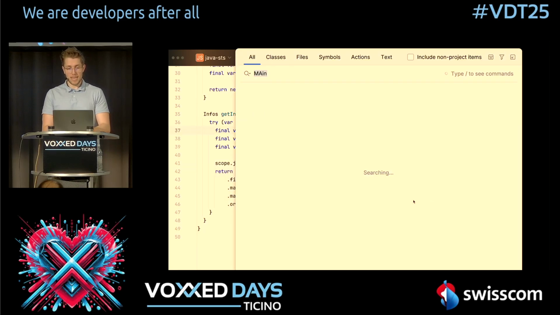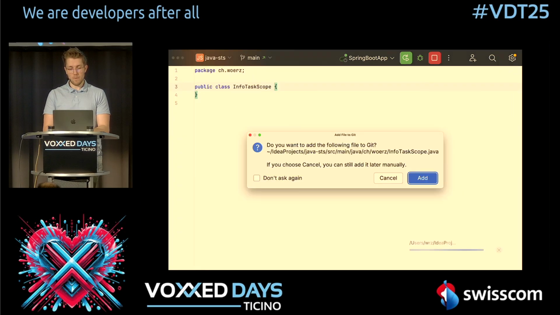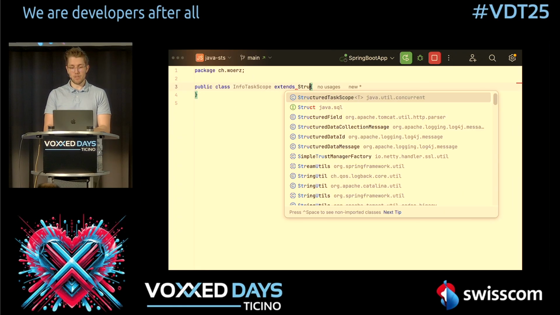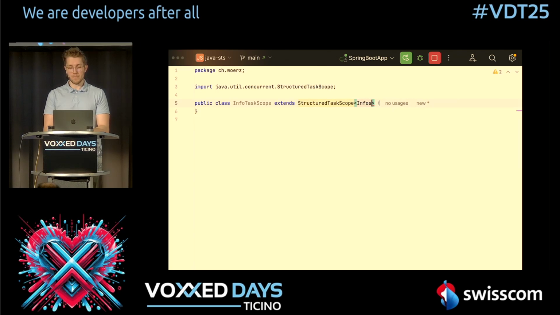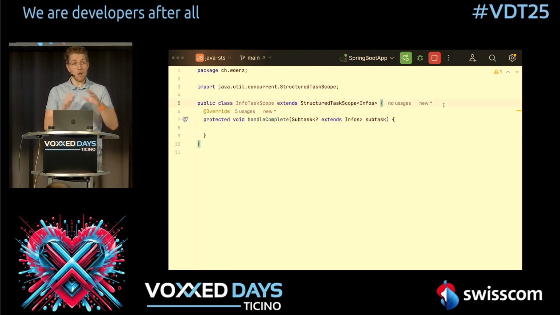So because of that, we need to create a new Java class, and we need to create our own task scope. So let's call this InfoTaskScope, and we say extends StructuredTaskScope of type Infos. Now, the cool thing about structured task scopes is that the API is really cleverly implemented because we can just override this handleComplete function. This handleComplete function gets called every time a subtask has ended, so either successfully or failed, doesn't matter. And now in here, we can gather all the information and do our business logic.